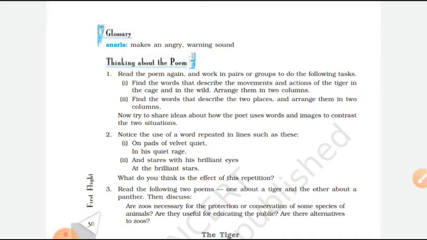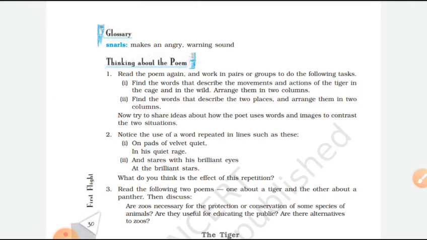Then second part, find the words that describe the two places and arrange them in two columns. Same here, you will tell which words are related to cage, and on the other side you will write which words are related to wild, means forest. Then in cage you can write few steps of his cage, concrete cell, locked. The tiger is locked behind bars, visitors, patrolling cars. All these things you can mention. Then in wild you can write shadow, long grass, water hole, plump deer, villagers. So these things you can mention there.